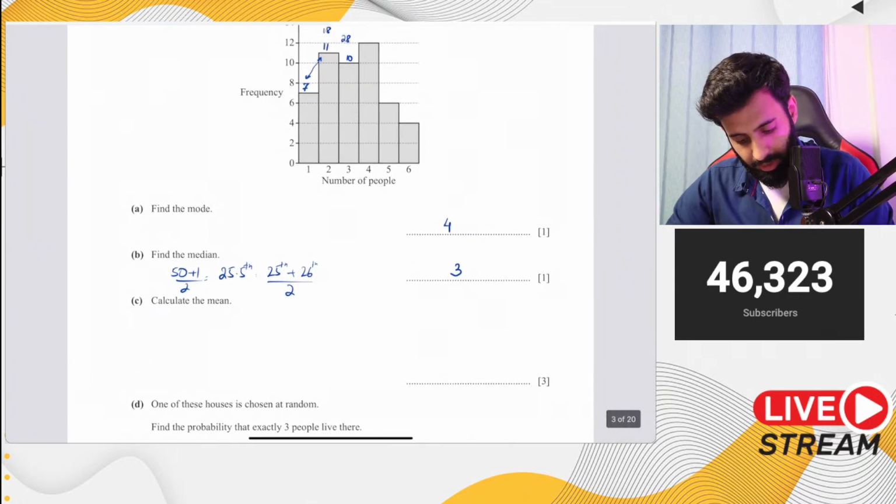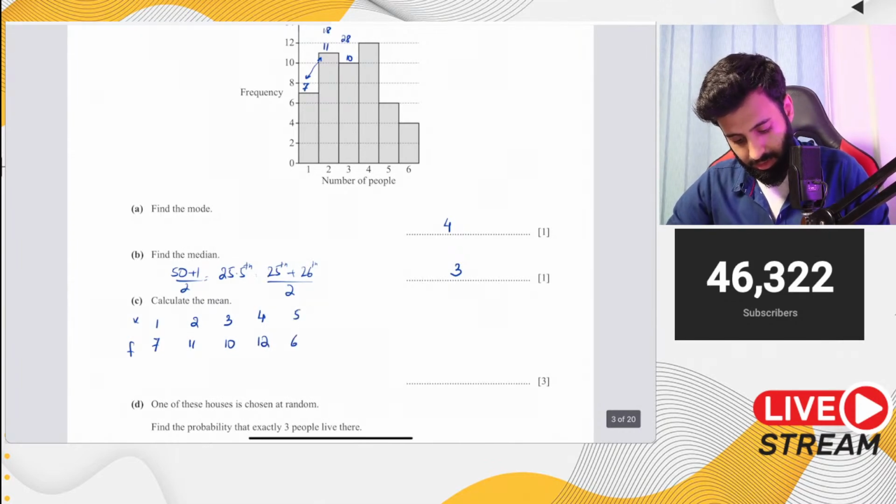Okay, so if you do part C, 1 has a frequency of 7. So here's x and here's the frequency. And 2 has a frequency of 11. And 3 has a frequency of 10. 4 has a frequency of 12. 5 on the other hand has a frequency of 6, and 6 has a frequency of 4.